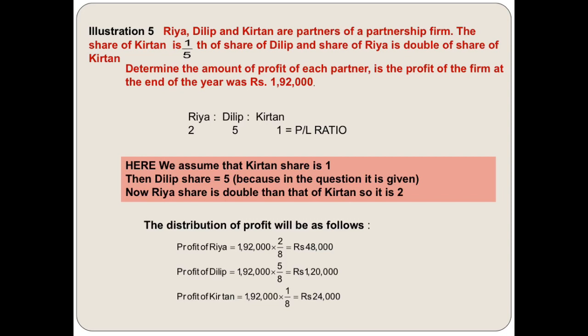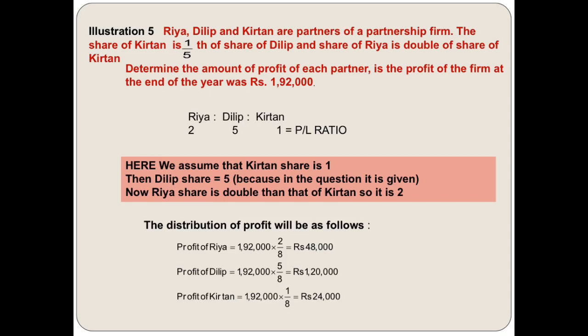1/5 of Dilip. So if we assume Kirtan's share is equal to 1, then Dilip is receiving 5 times more amount than Kirtan. Again I repeat, Kirtan's share is 1 by 5. So we assume Kirtan's share is 1, then Dilip's share is 5. Is it clear? And now the share of Riya is double the share of Kirtan. If Kirtan's share is 1, then Riya's share is equal to what? 2.